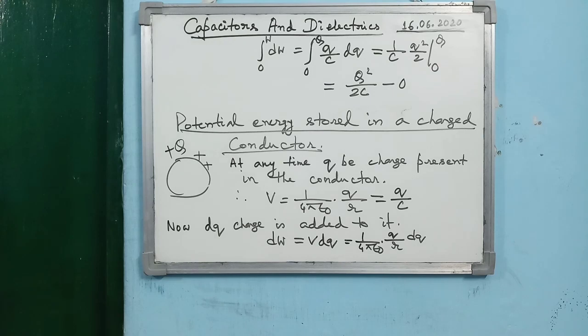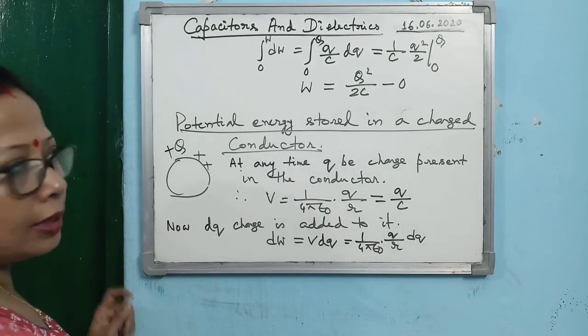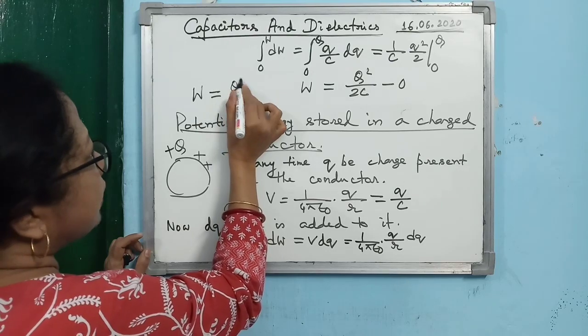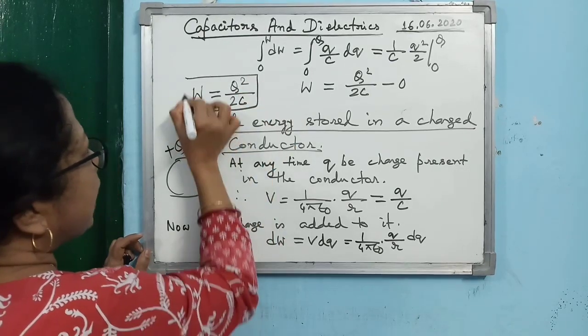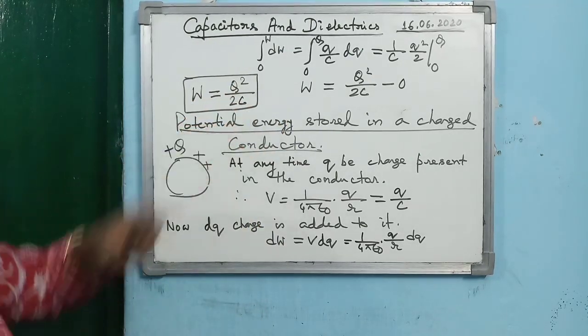On the right side, integration 0 to W is nothing but W. So the work done in charging the conductor by a charge capital Q is given by W is equal to Q square by 2C.